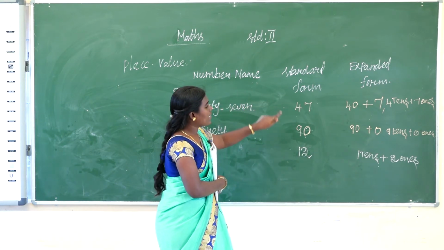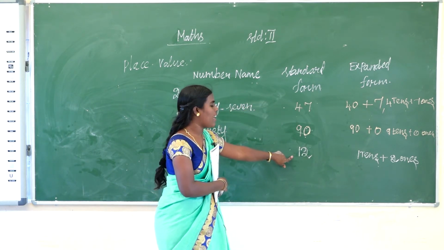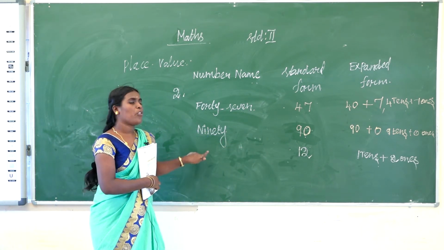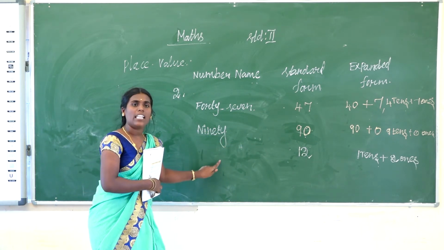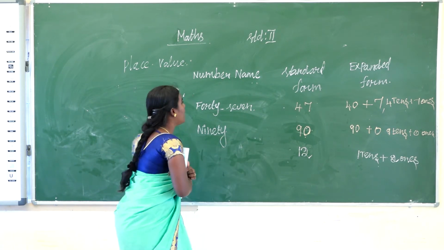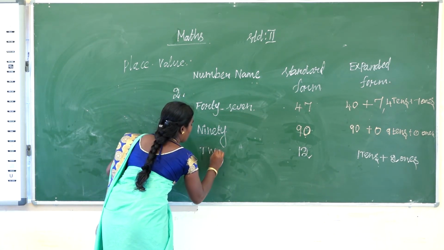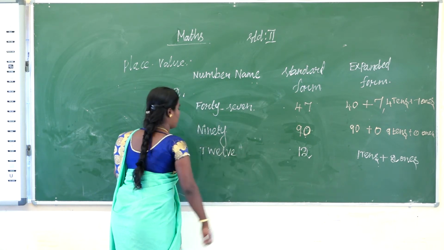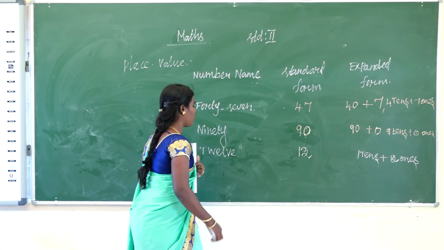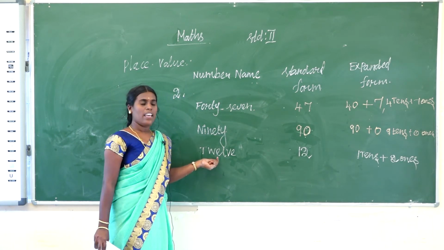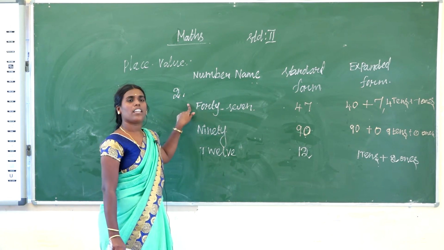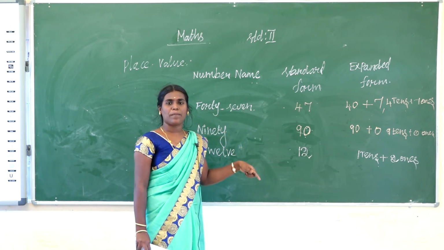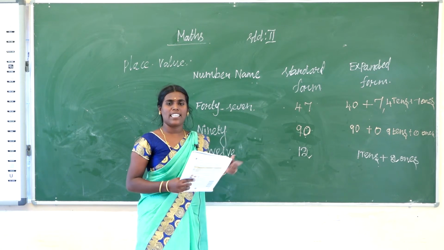So the standard form is 12. You write the number name: TWELVE. Whatever is given, you write the number name, standard form or expanded form. Okay, understand this one?